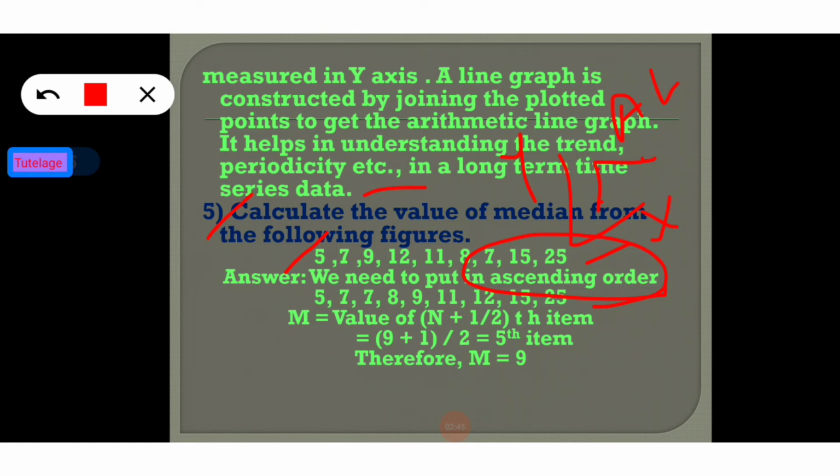So now going to the calculation of median. So 1, 2, 3, 4, 5, 6, 7, 8, 9. So 9 is an odd number. So for an odd number, the formula of the median is the value of (n plus 1) by 2. Okay, so n means 9. So 9 plus 1 by 2, that means fifth. So the fifth item in the series is the correct answer for the median. So what is the fifth number? That is 9. 1, 2, 3, 4, 5. So 9 is the fifth number. So that's why 9 is the correct answer.